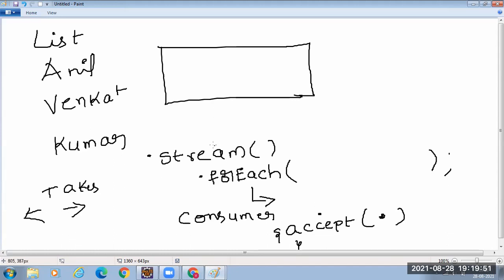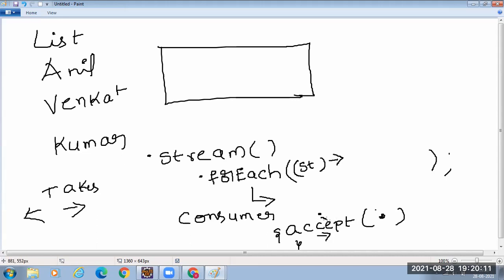So this stream is containing strings, right? I will write a consumer like this. I will give a variable. I told you, the accept method takes one argument, so your lambda starts with one argument. What is a lambda expression?